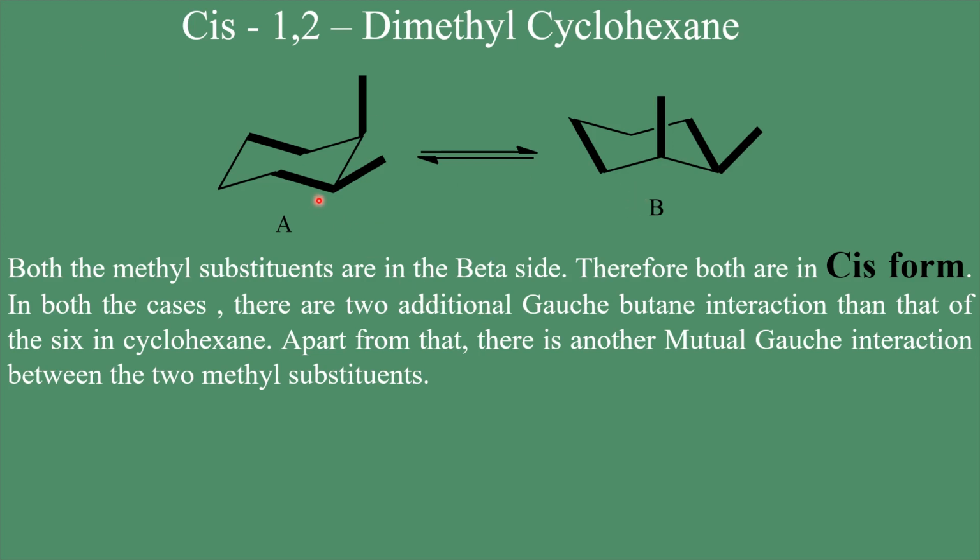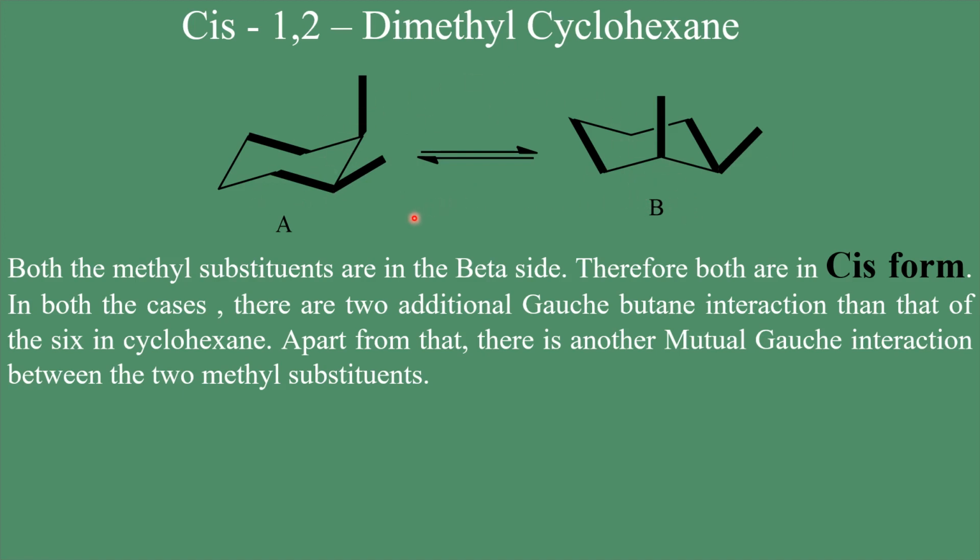And both these conformations are expected to have equal energy, since in both the cases we have one methyl group in the axial site, another methyl group in the equatorial site. Therefore, both the molecules are expected to have equal energy. Therefore, the abundance of both the conformers should be equal.